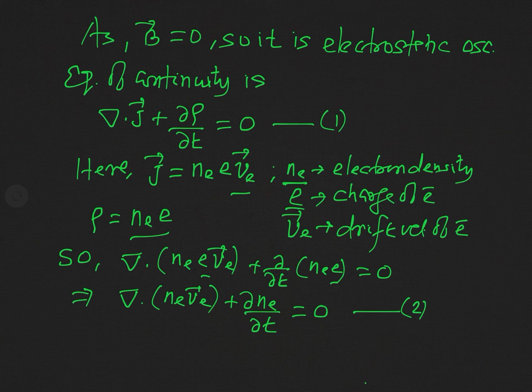Actually this equation can be solved by the process of linearization. First of all, to solve this equation, we have to make this equation linear, and after that we will seek its solution. And when you say that we have to make this equation linear, what does it mean?